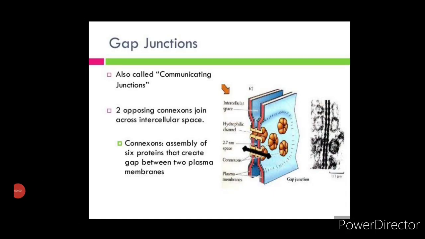Now let us understand the role of communicating junctions. Communicating junctions, which are also called gap junctions, are composed of clusters of connexons that allow molecules smaller than about 1000 Daltons to pass directly from the inside of one cell to the inside of the next. Cells connected by gap junctions share many of their inorganic ions and other small molecules and are therefore chemically and electrically coupled. Gap junctions are important in coordinating the activities of electrically active cells, and they have a coordinating role in other groups of cells as well.